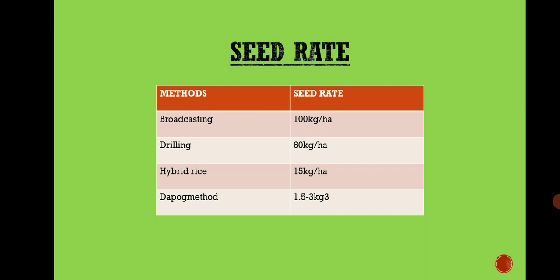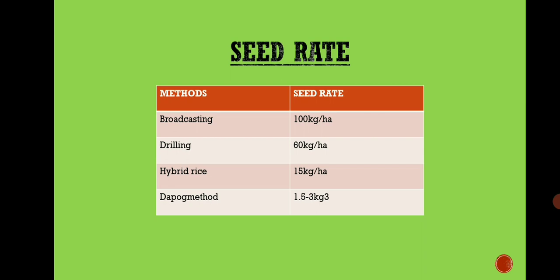The second method is drilling. Seed rate required is 60 kg per hectare. In the drilling method, ploughing of land and sowing of seed is done by 2 persons. This method is mostly confined to peninsular India.